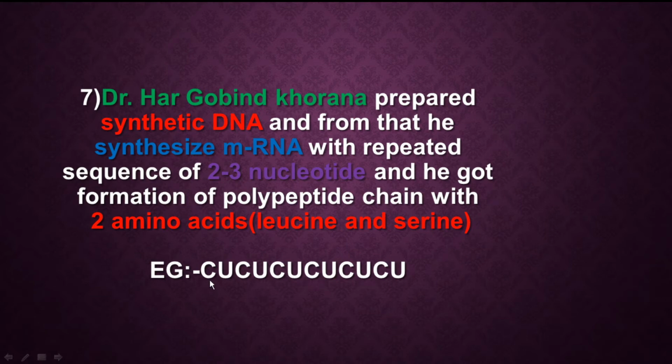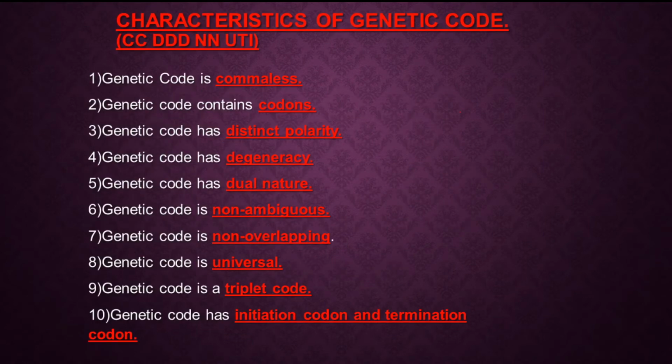See, it means this codon CUC is responsible for the formation of leucine. This other codon, UCU, is responsible for the formation of serine. It means he also supported that yes, 3 nucleotides are responsible for the formation of one amino acid. So they all supported the theory given by the scientist G. Gamow.